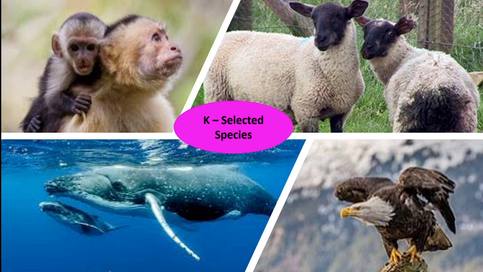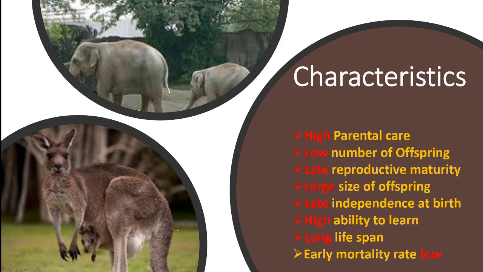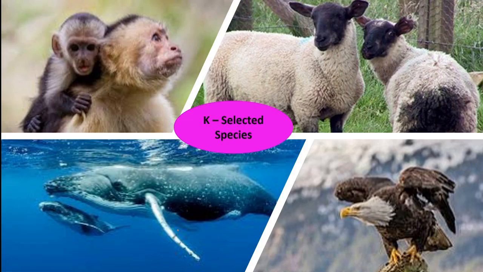Here in K strategies, the size of the organism is large and they have longer life expectancies. You know, human beings live for a longer period of time. Even the elephants live for a longer period of time. They are stronger or better protected and generally more energy efficient. The reproductive strategy is to grow slow, live close to the carrying capacity of their habitat, and produce a few progeny, each with a high probability of survival.